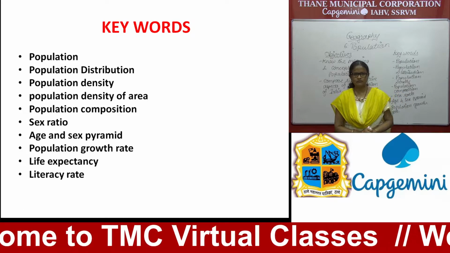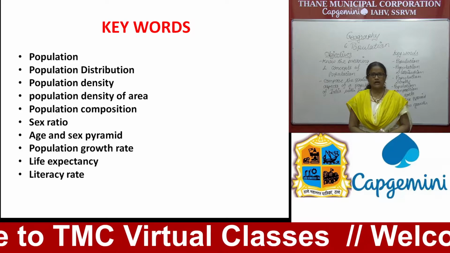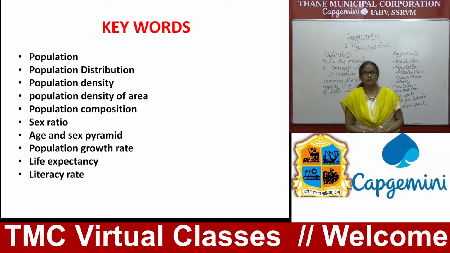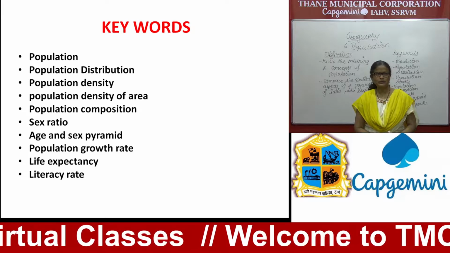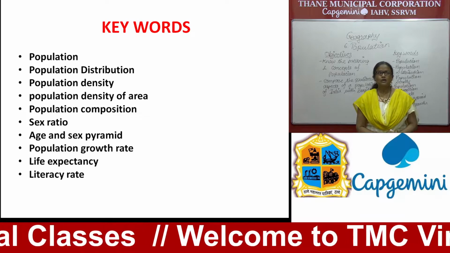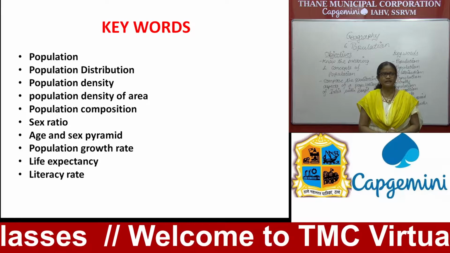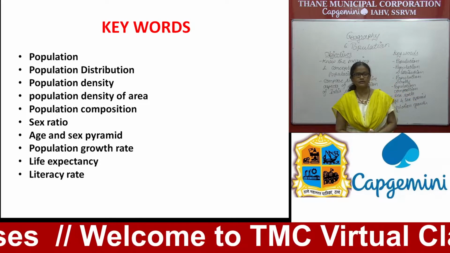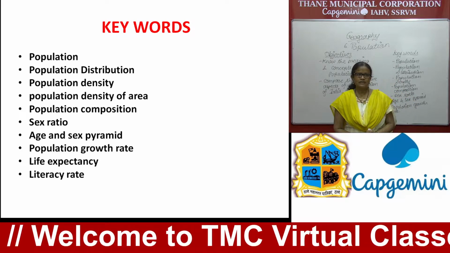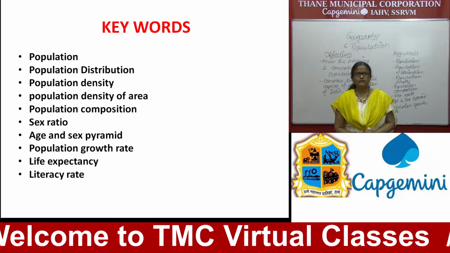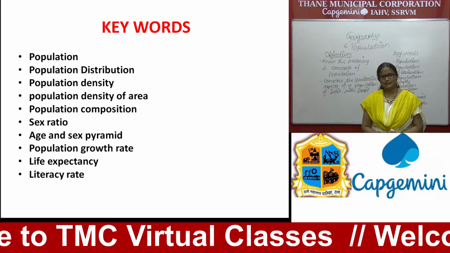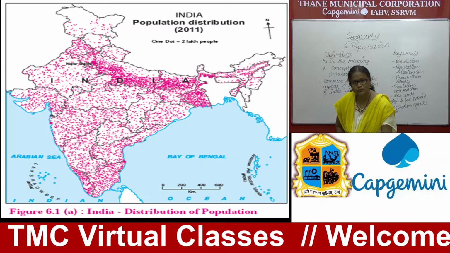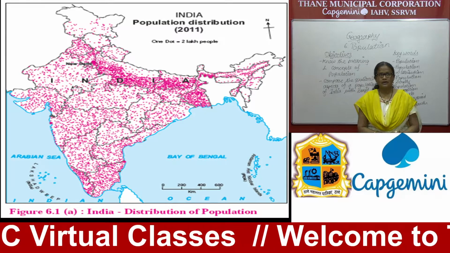First, population. What is the meaning of population? And we will try to know the different concepts of population. In that, population distribution, population density of area, then the population composition, sex ratio, age and sex pyramid, population growth rate, life expectancy, and literacy rate. So let's have a look at India's map.